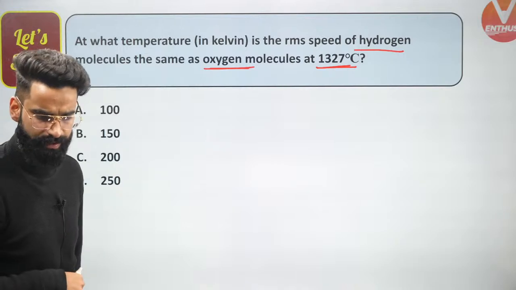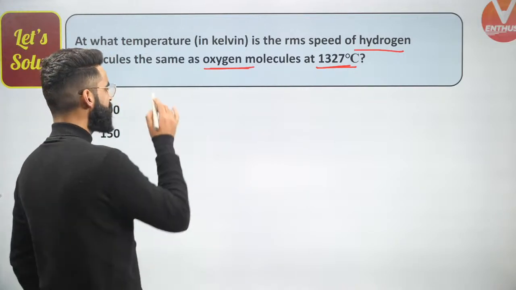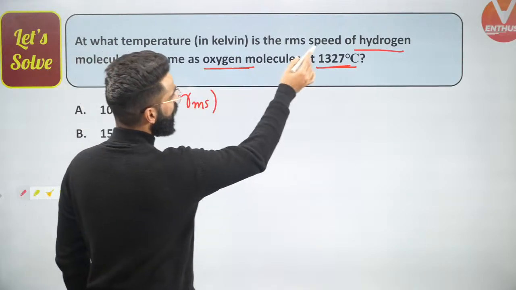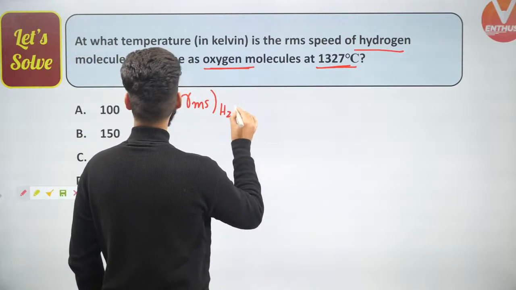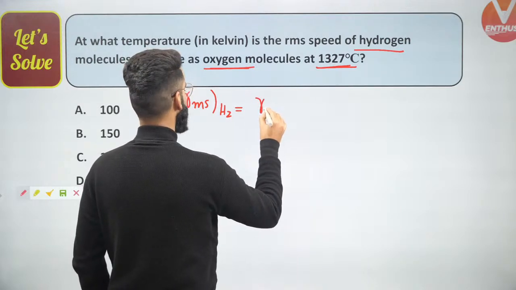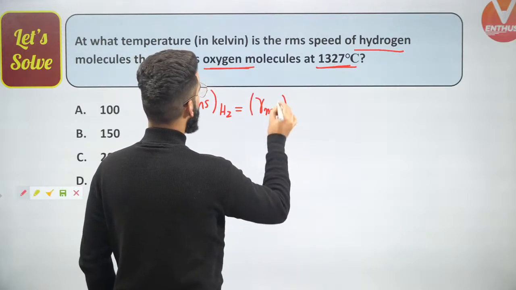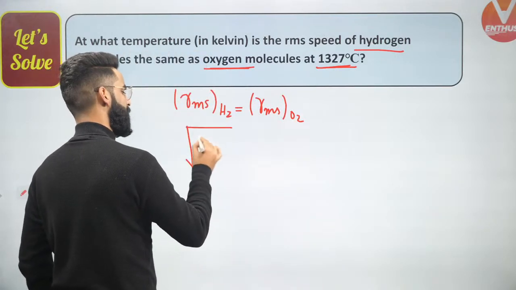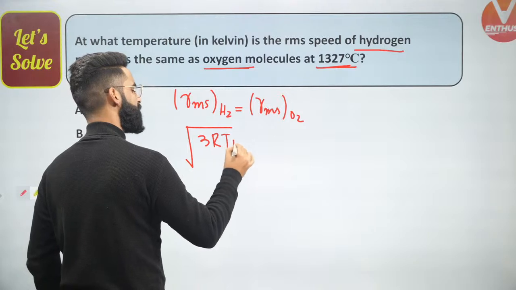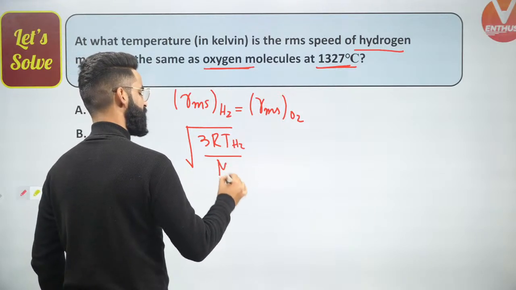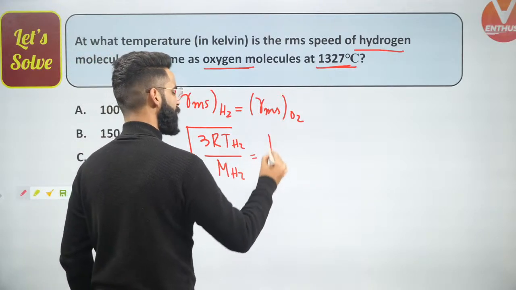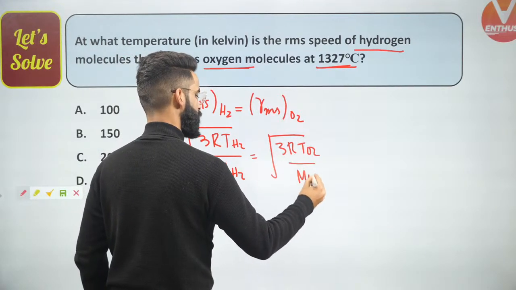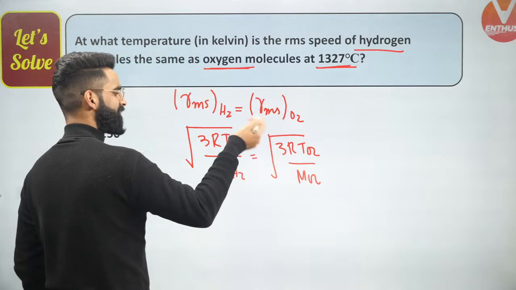Understand properly what I'll do right here. What is mentioned in the question? The RMS speed of H2 must be equal to the RMS speed of O2. People, do you remember the formula for RMS? RMS speed is equal to under root of 3R temperature of H2 divided by molar mass of H2. This should be equal to under root of 3R multiplied by temperature of O2 divided by molar mass of O2, right? Root and root got cancelled, 3R got cancelled.